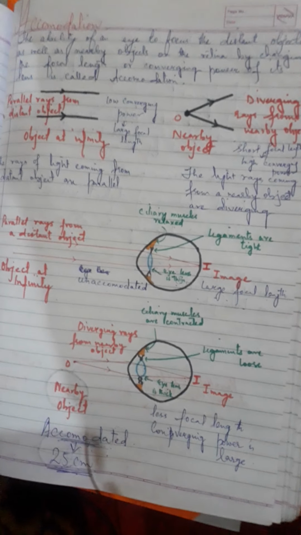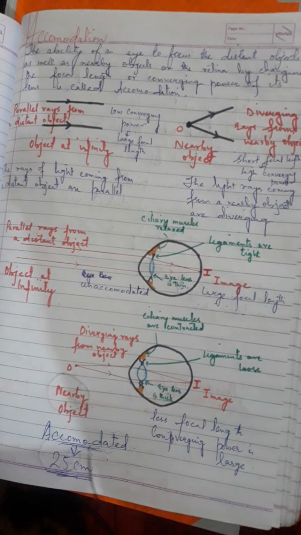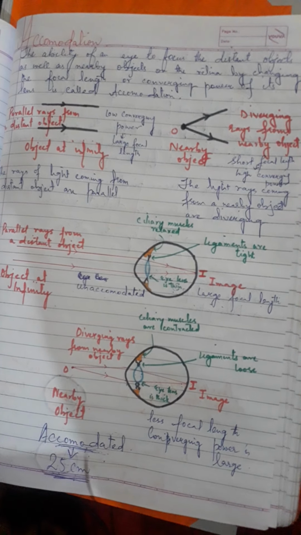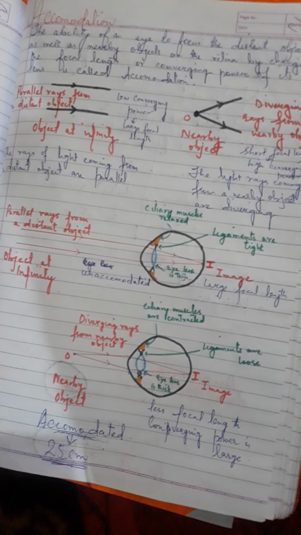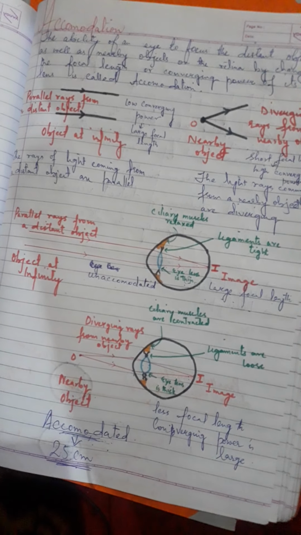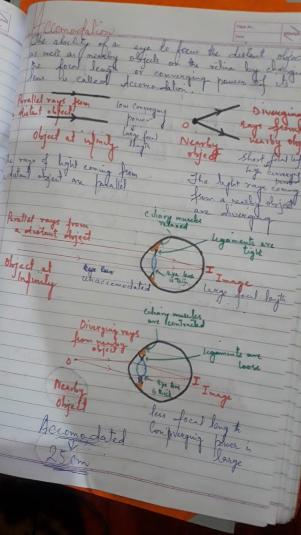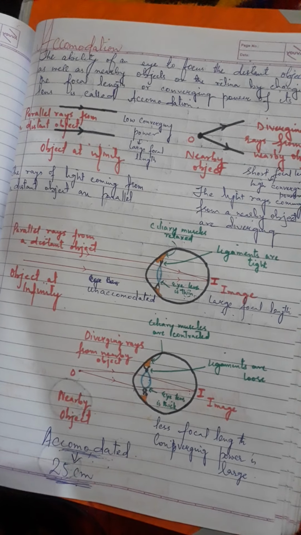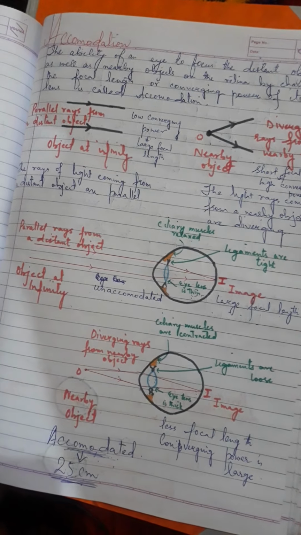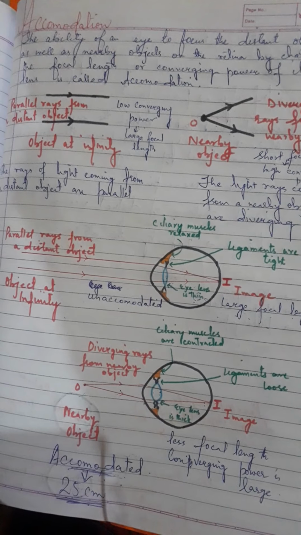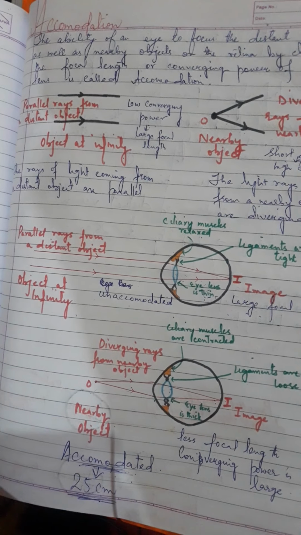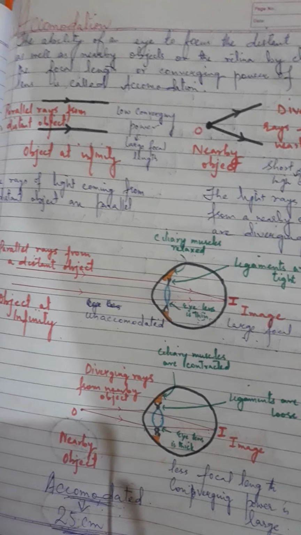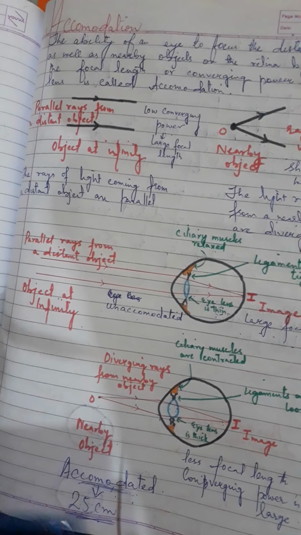Now since we have a convex lens, what happens? The image formed on the screen, that is the retina, is an inverted image. We know that in most cases, a convex lens forms a real inverted image. Now, if a real inverted image is formed, then how do we see things as erect? That is because our brain interprets the inverted image as an erect image. So the entire process of seeing an object not only depends on the eyes but also on our brain. So the brain plays a very important role when we see things.